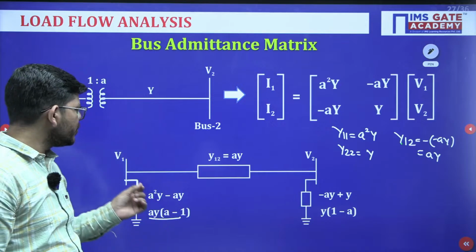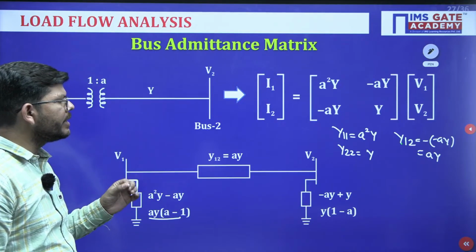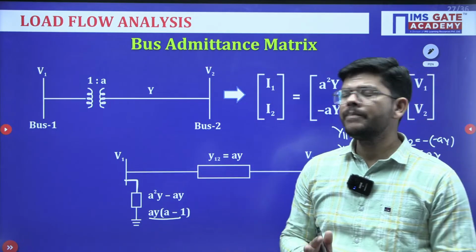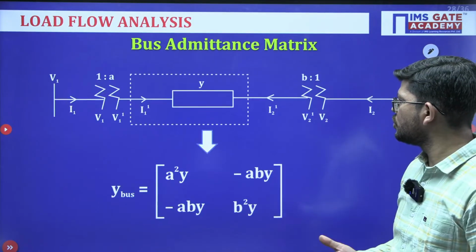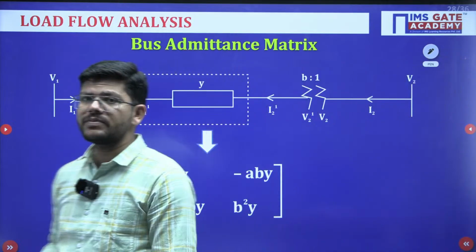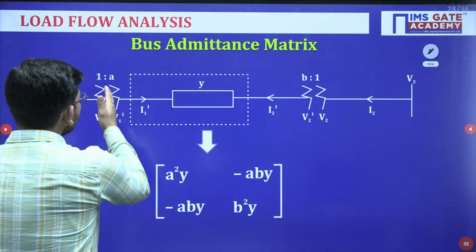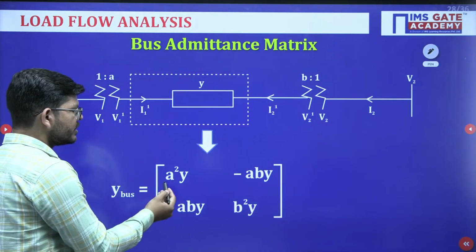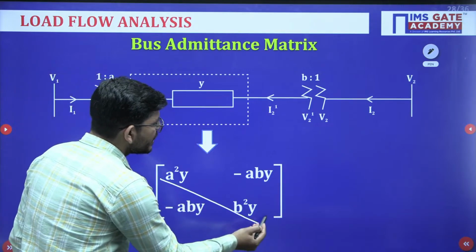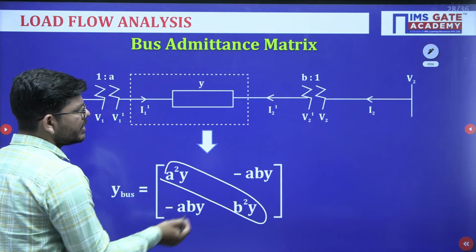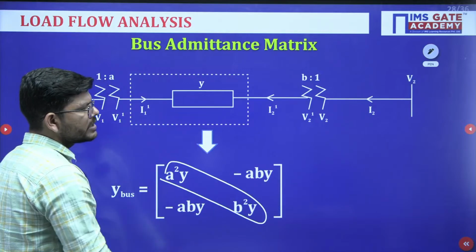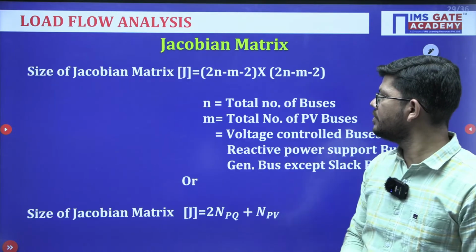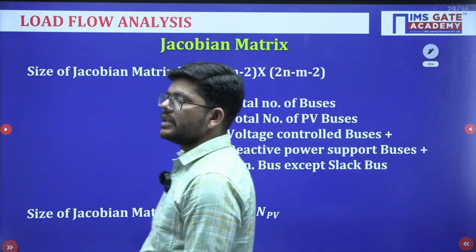Okay. Now if suppose you have to find any specific element, or you have to find the complete Y bus matrix, you can very easily calculate that. Okay. So this you should know. Similarly, if we have two transformers with different ratios, one is 1:A, other is B:A, then this is the equivalent Y bus matrix. Diagonal elements are A square Y and B square Y. Off diagonal elements are minus ABY, minus ABY. Okay. So you should be aware of these things. Questions may be asked from this particular analysis.